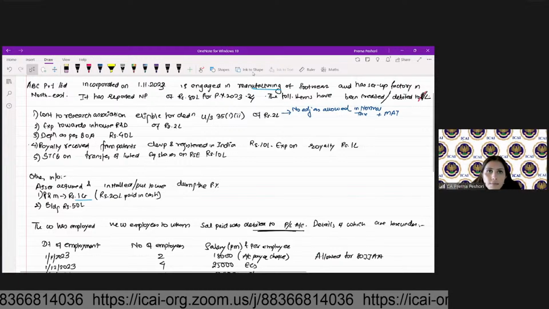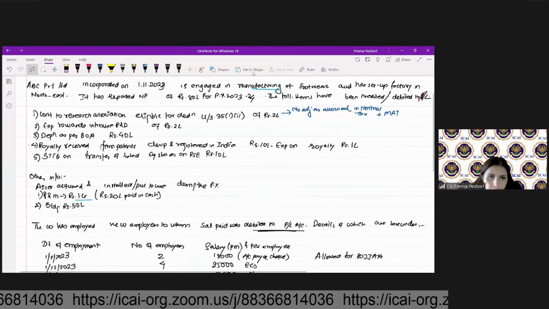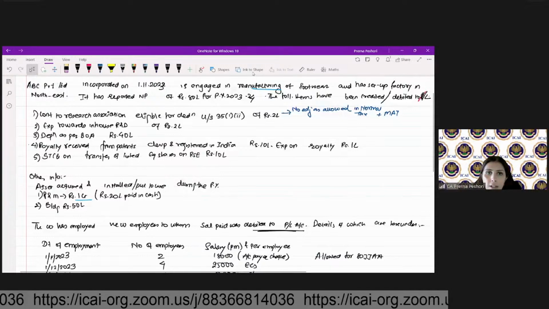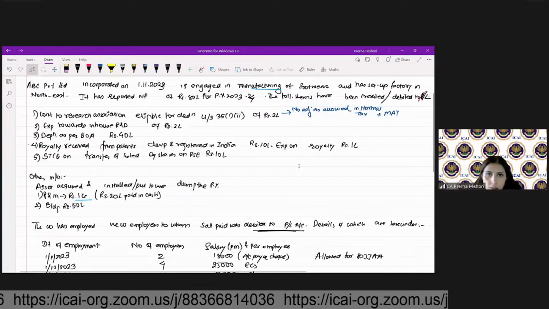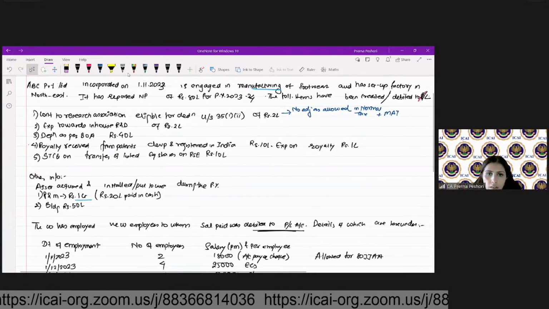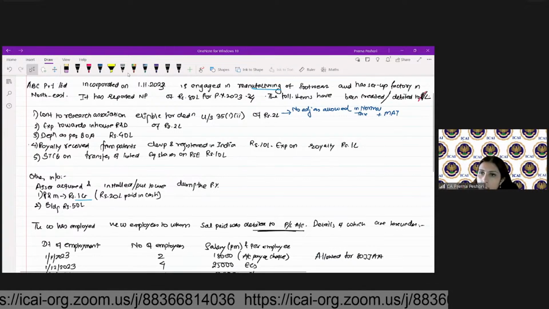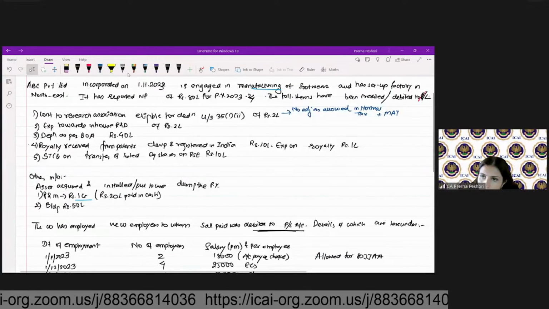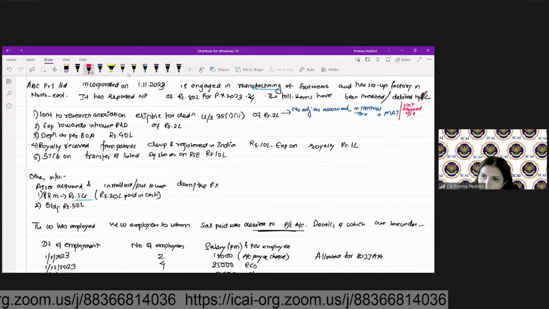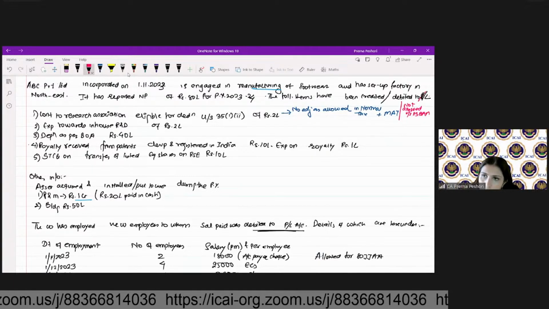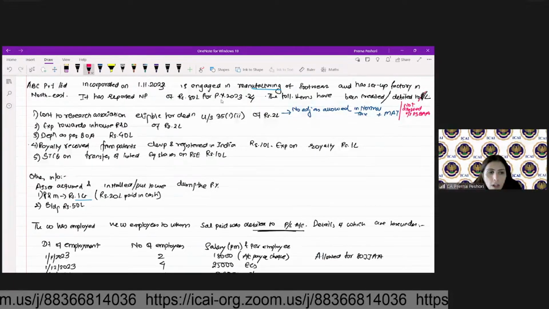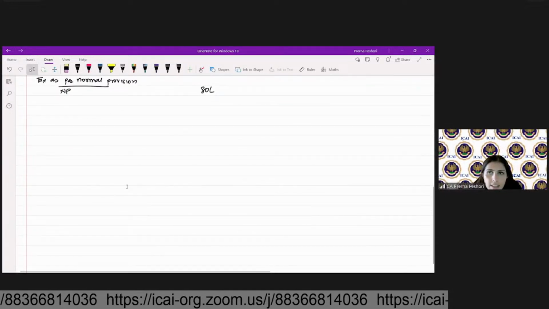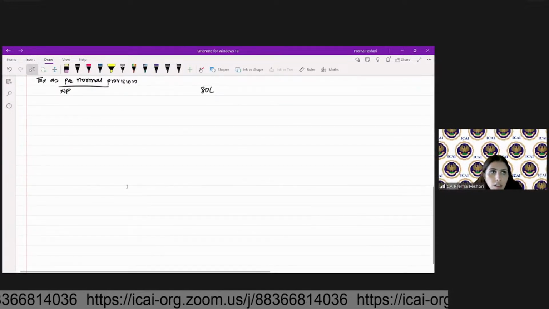Not allowed under 115 BAA. Yes, Viraj, you're right. So under 115 BAA, this is not allowed. So therefore, not allowed under section 115 BAA. So under 115 BAA, what I will do is, this is my tax as per normal provision.